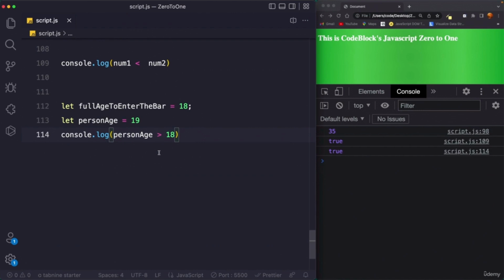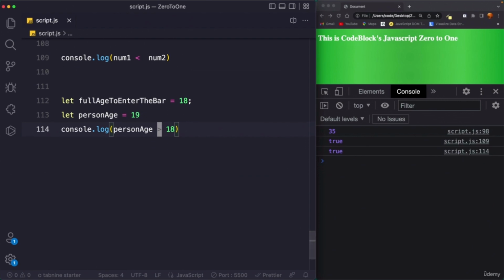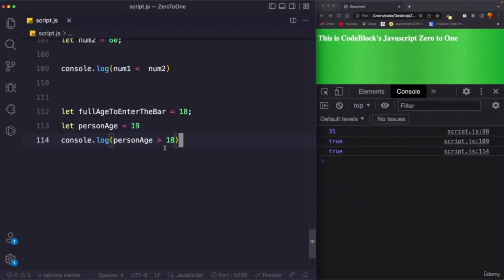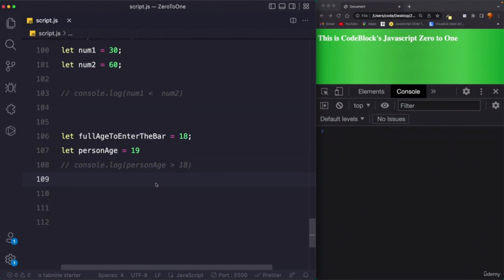Now one more thing that I want to talk about is a term called operator precedence. How does the JavaScript language actually know whether it should do the maths first or the comparison first? That is what we are going to talk about right now. Just in a moment we will talk about operator precedence.